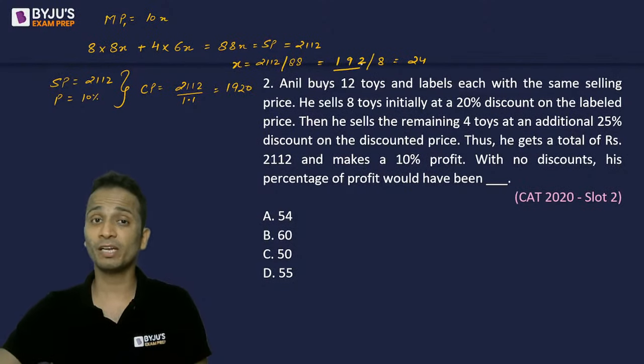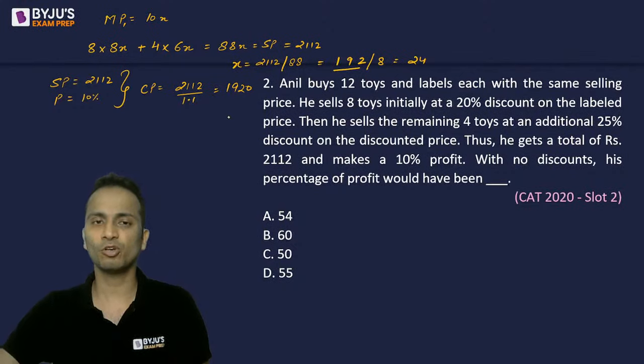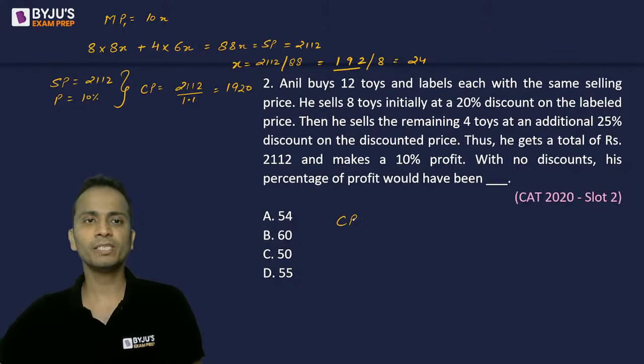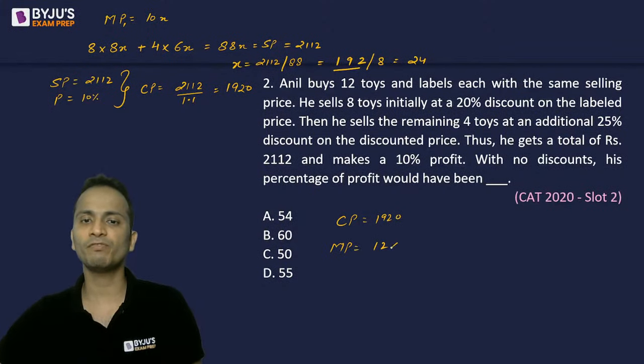I copied 192 from here; I had cancelled out 11, so again I can cancel out 11. Okay, so 1920 was the cost price of all these 12 toys, and the total market price of these 12 toys was 12 multiplied by 10x, that is 12 multiplied by 240.